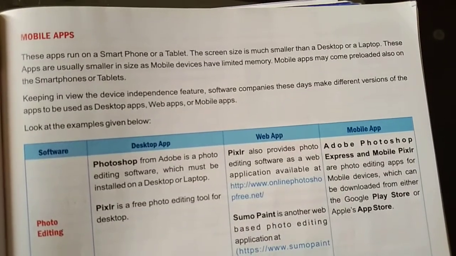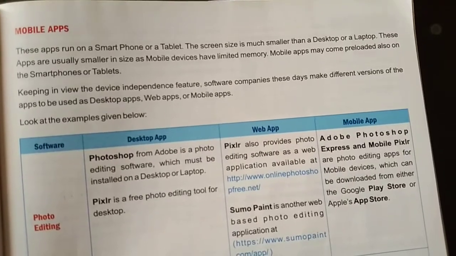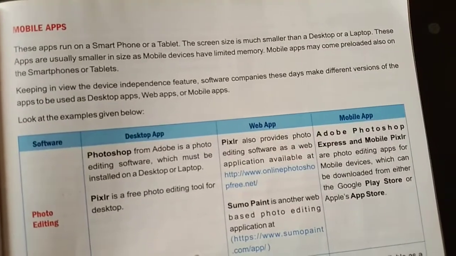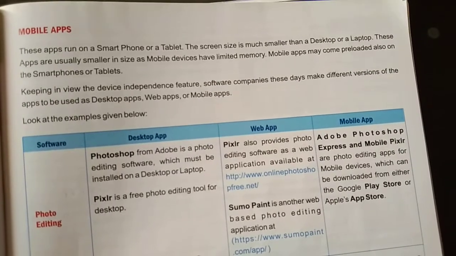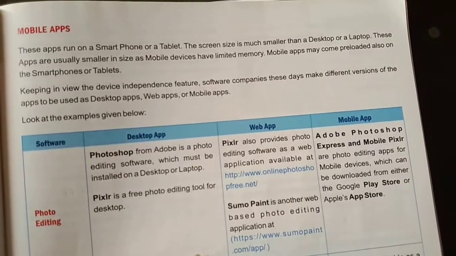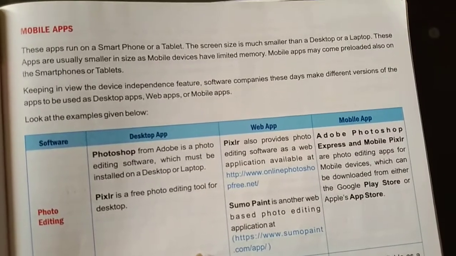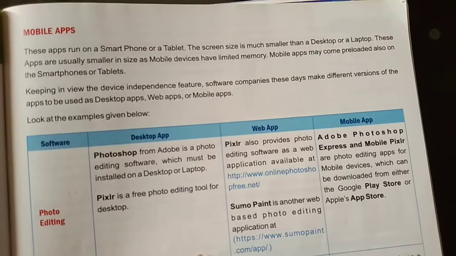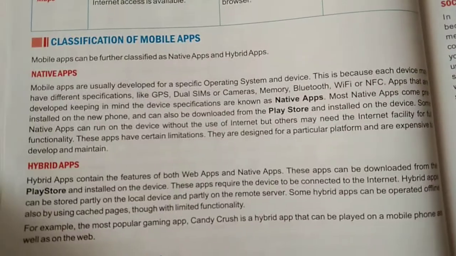These apps are usually smaller in size. Why? Because mobile devices have limited memory. So keeping this in view, there are various device independent features. Software companies these days have different versions of an app that can be used as a desktop app, web app or a mobile app.